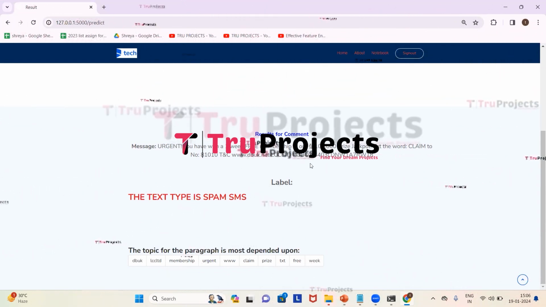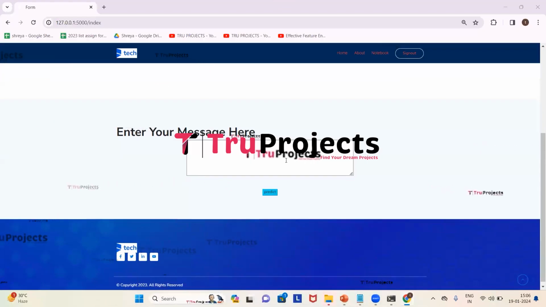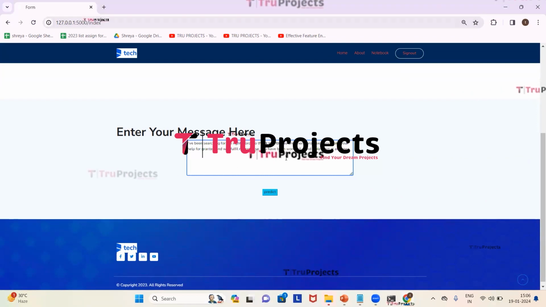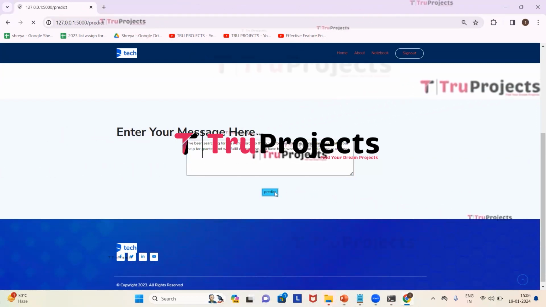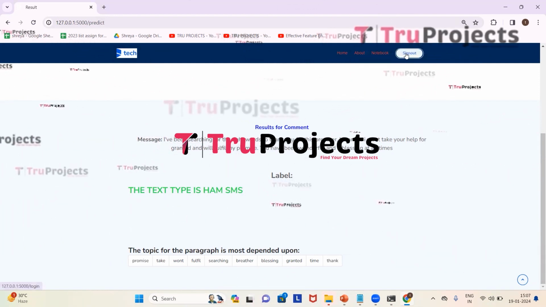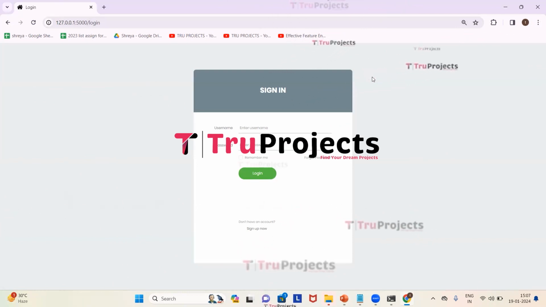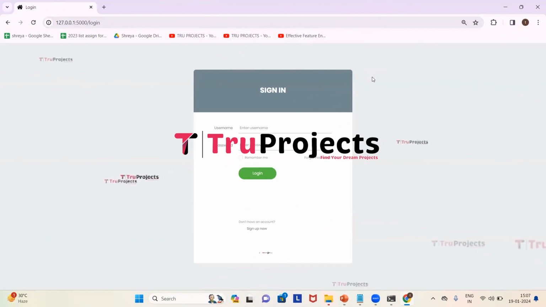Now we will try giving the other message. Click on home. I have entered the message here. Click on predict. Here we got the prediction as the text type is ham SMS, which means that it is not spam, and the topic for the paragraph is most dependent upon these words. Now click on sign out. In this way, if we give messages to the system, the system will detect whether the message is spam or not spam.